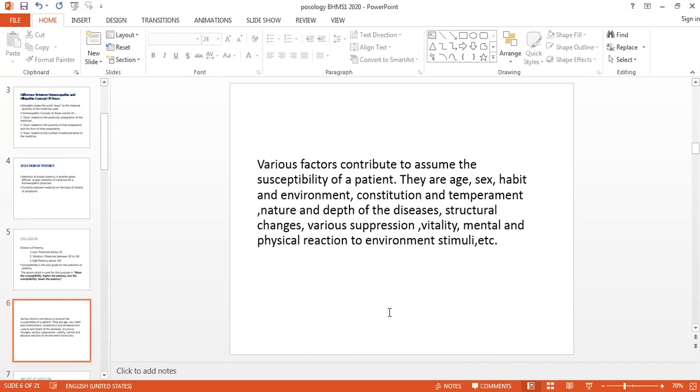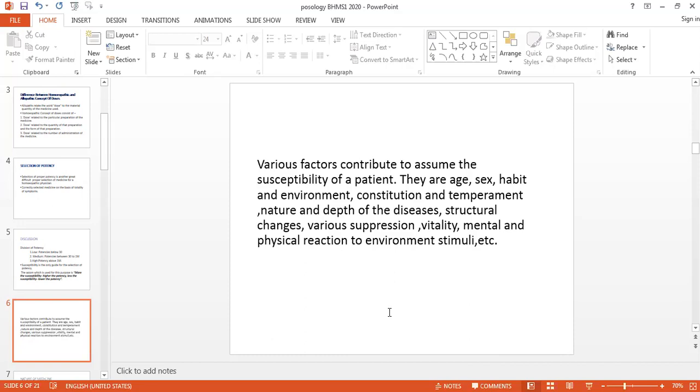So there are many parameters on the basis of which we can judge the susceptibility of the patient. But due to modern life, because of the complexity of the microorganisms, or some over-drugging by the patient, the physician cannot determine the susceptibility properly, because of taking lots of antibiotics or analgesics or steroids.